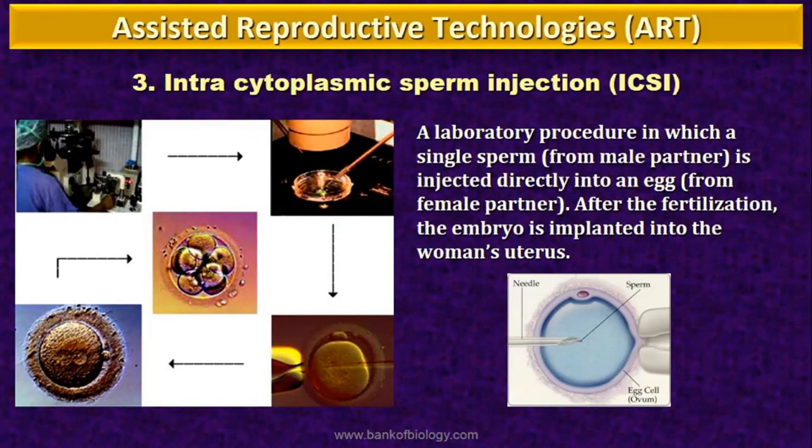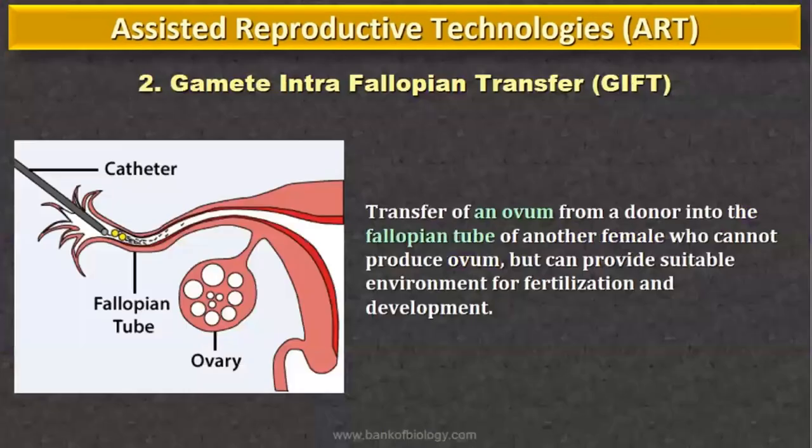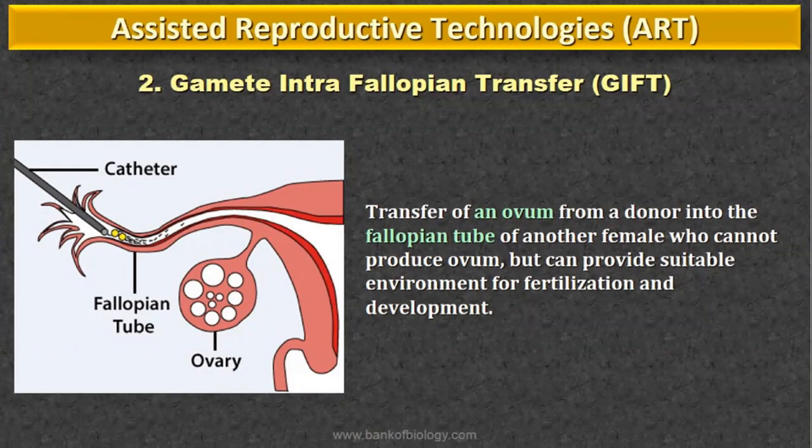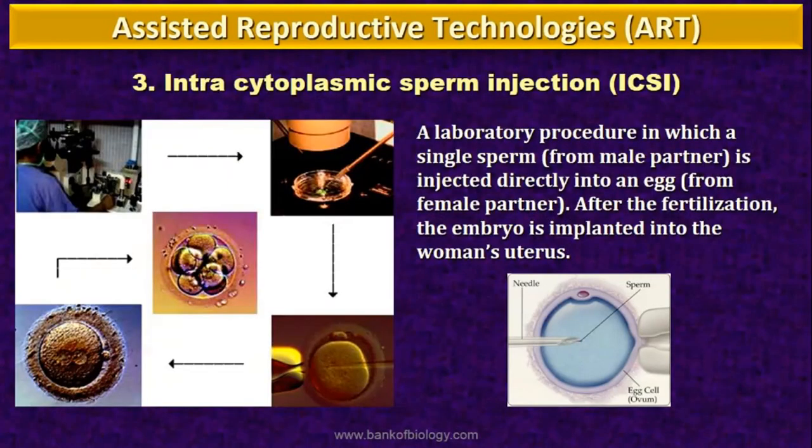Second method which we have studied is the gamete intra-fallopian transfer. Here the ovum is collected from a female donor and is directly injected into a female who cannot produce an ovum, but she can provide all the environmental conditions for fertilization and development.